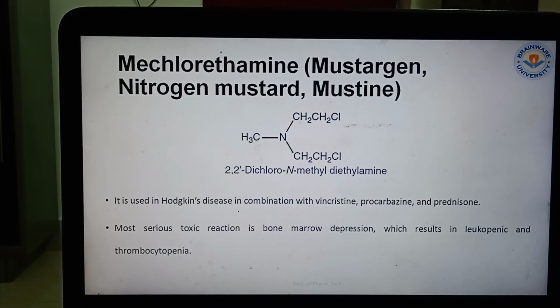Now mechlorethamine, that is the nitrogen mustard. See the structure, 2,2-dichloro-N-methyl diethylamine. See the chloro position, and N-methyl, the nitrogen contains a methyl group, and diethyl means CH2, CH2 ethylamine. It is used in Hodgkin disease in combination with vincristine, procarbazine and prednisone. The most serious toxic reaction is bone marrow depression, which results in leukopenia and thrombocytopenia.